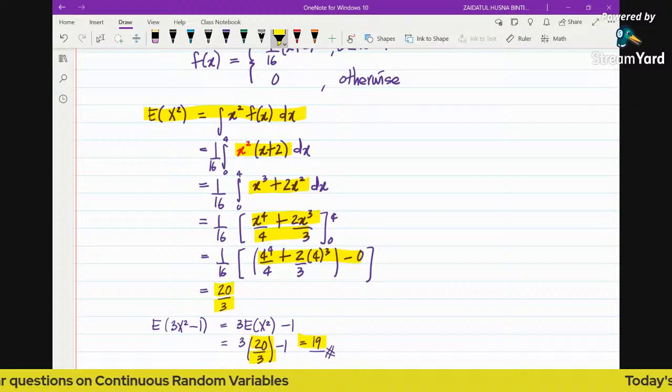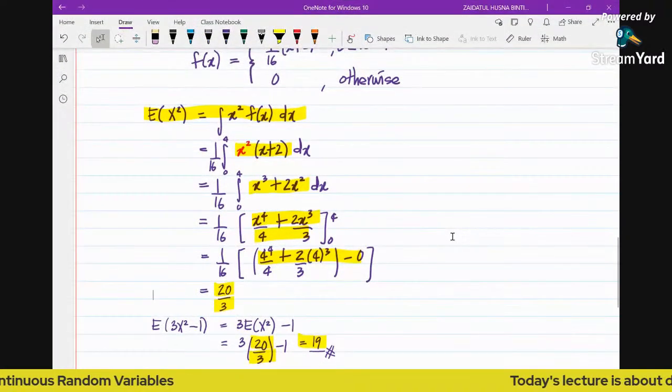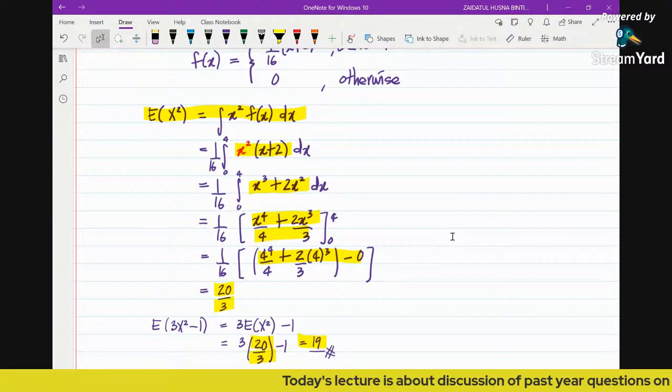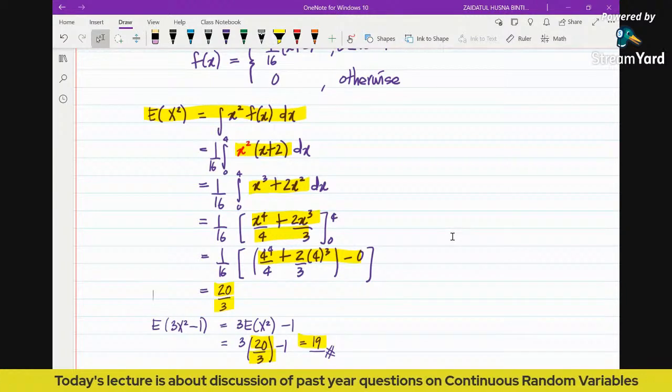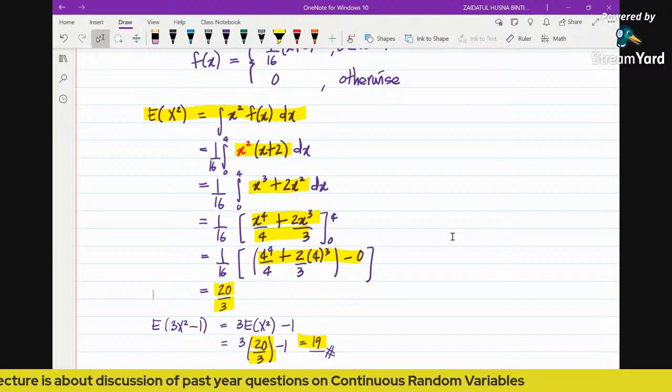This is basically how to solve continuous questions. Again, for continuous random variables, we will be dealing with integration a lot. So make sure, guys, you know how to integrate and do it very well. Then only can you answer this question correctly.